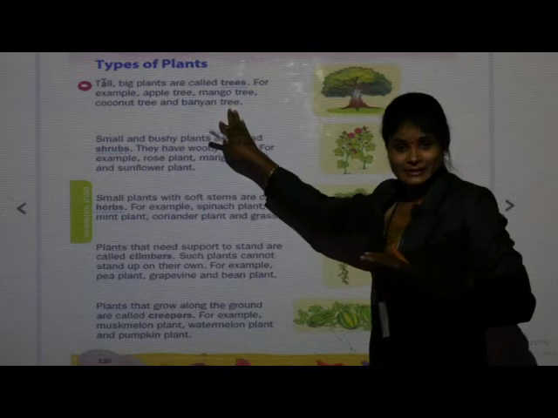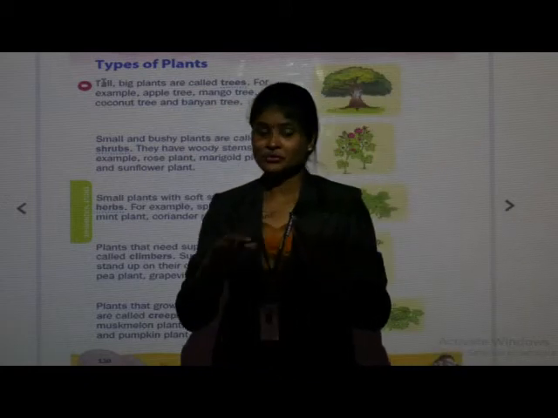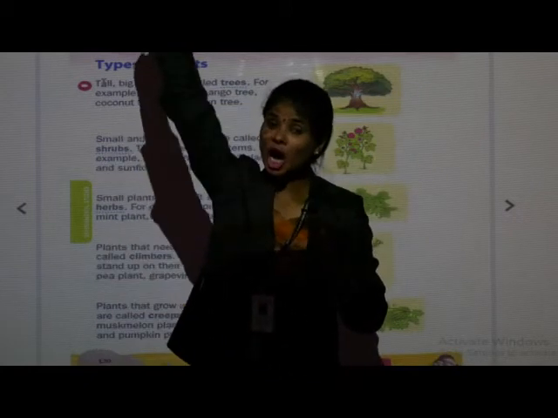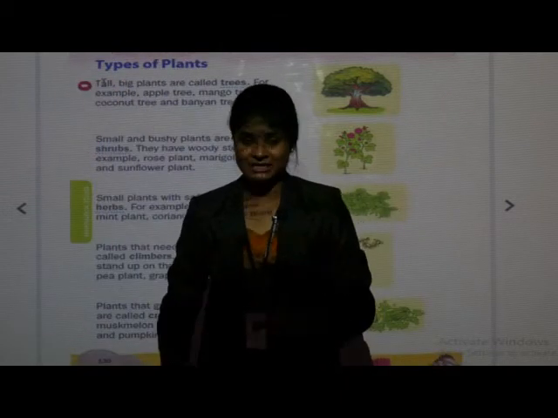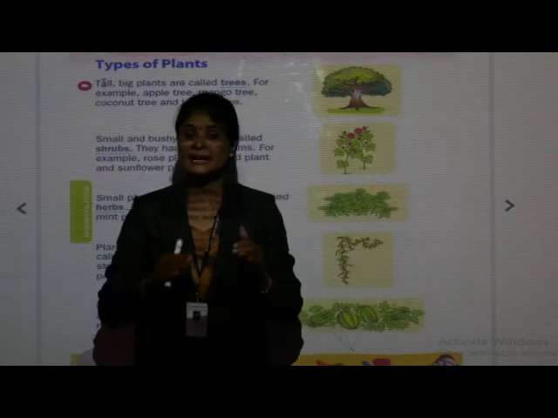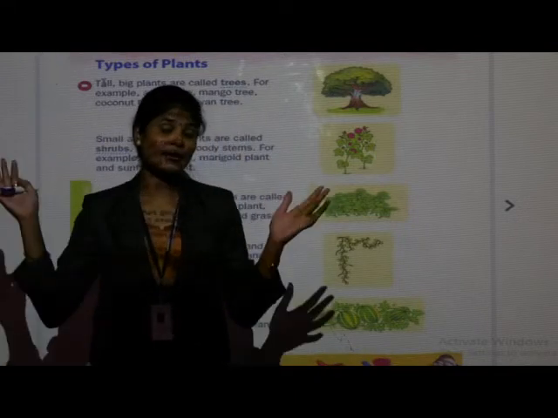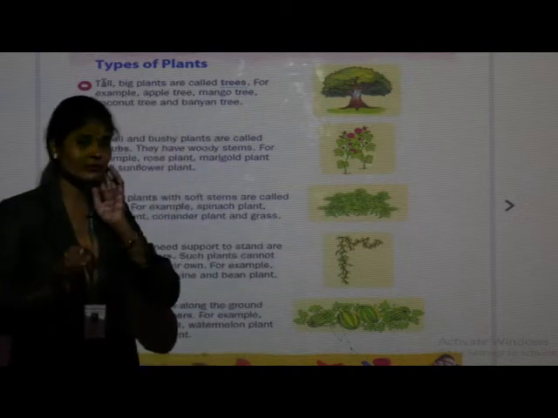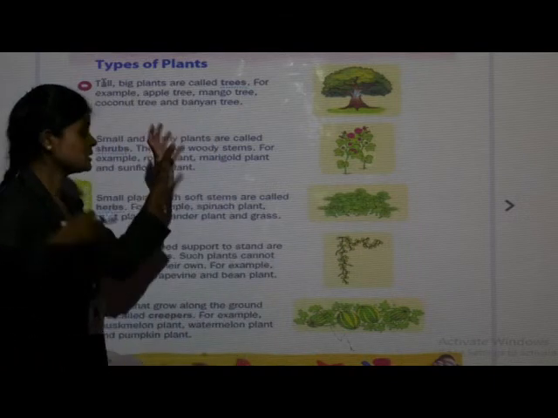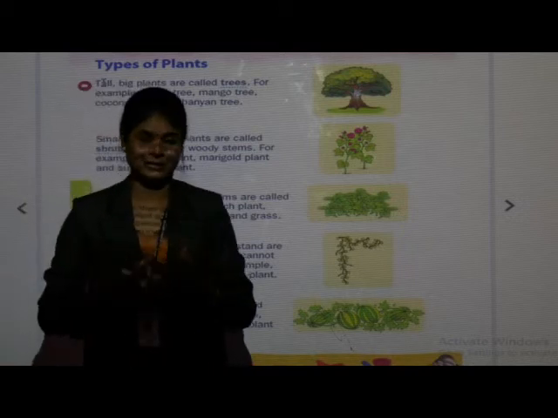So what are trees? The plants which are tall and big, they are known as trees. What are trees? Trees are tall and big plants. Okay, they are green. Some more features I will give about trees.